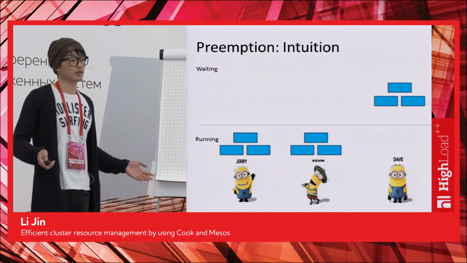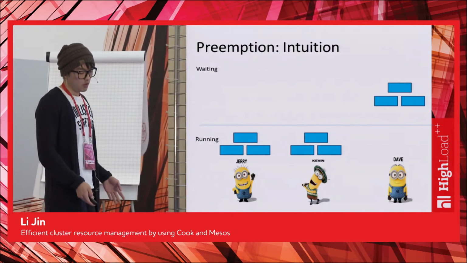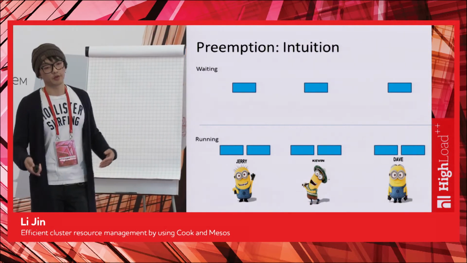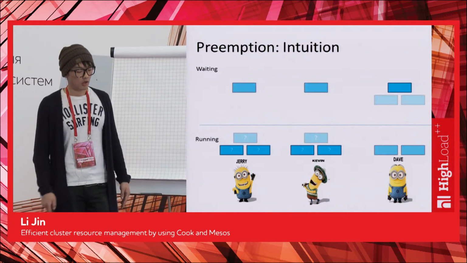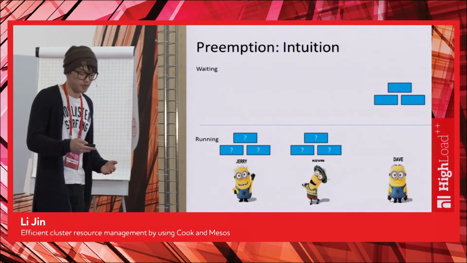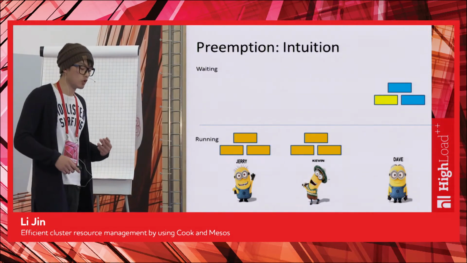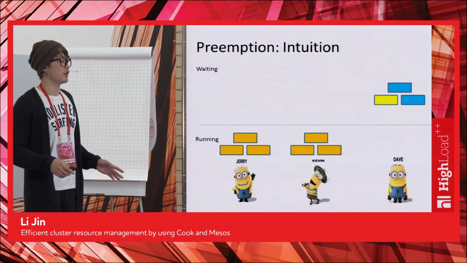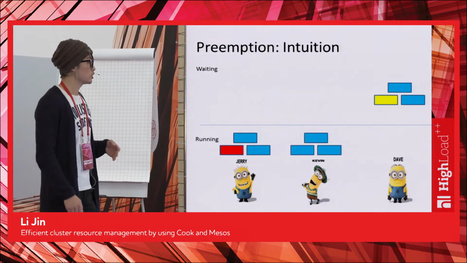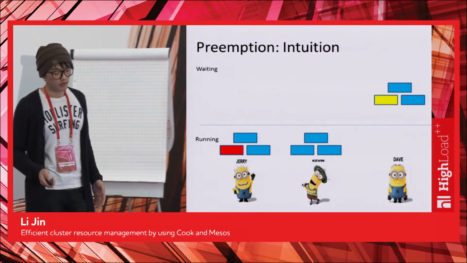And now at this point, we no longer have a fair allocation. We know eventually we want the cluster to look like this. We want each one of the users to have 2 tasks running. However, the problem is we don't know how to choose which task to preempt. One thing we do know is Jerry and Calvin are both above their fair share, so we can preempt either one of them. But because we don't know anything better at this point, let's just say we pick one.